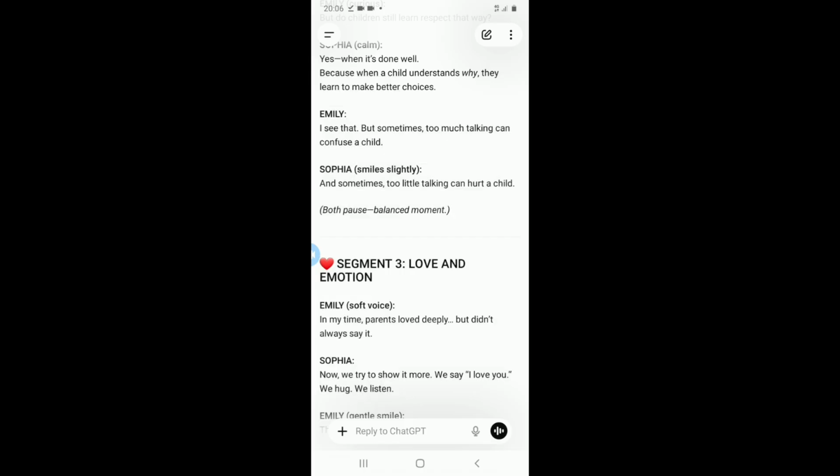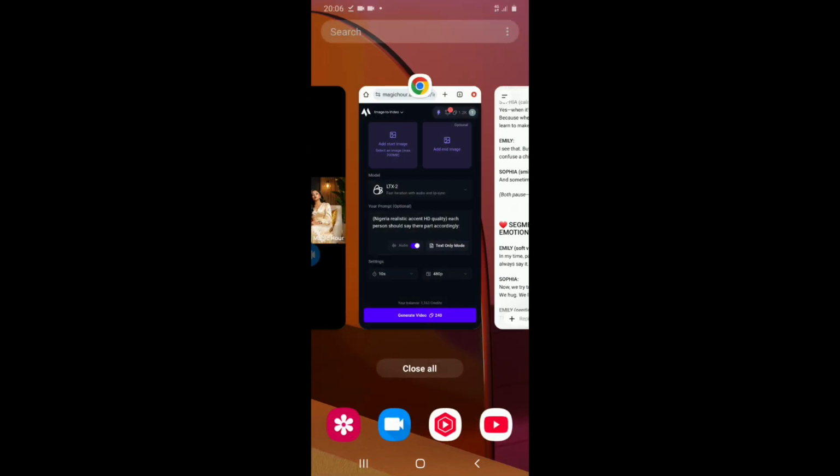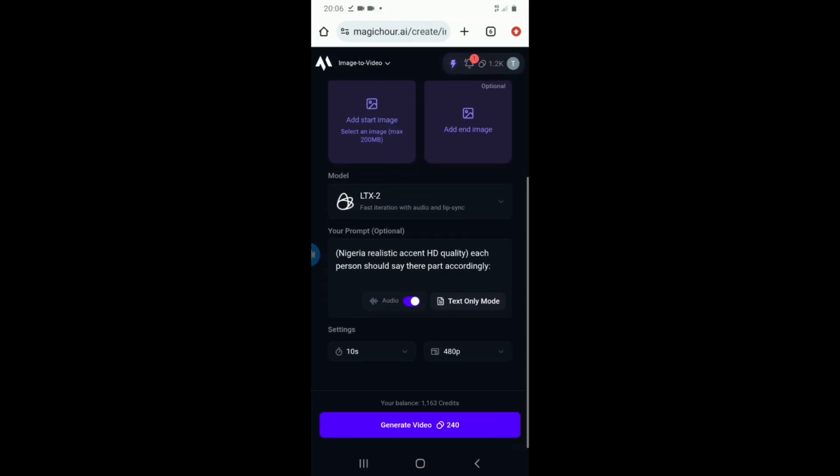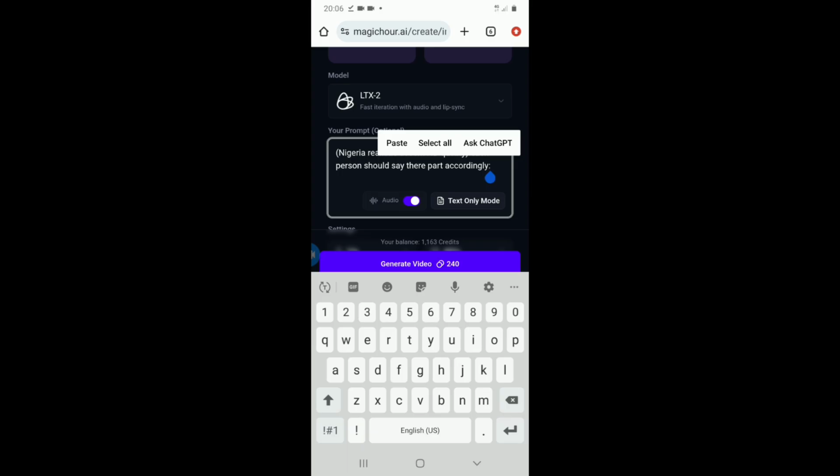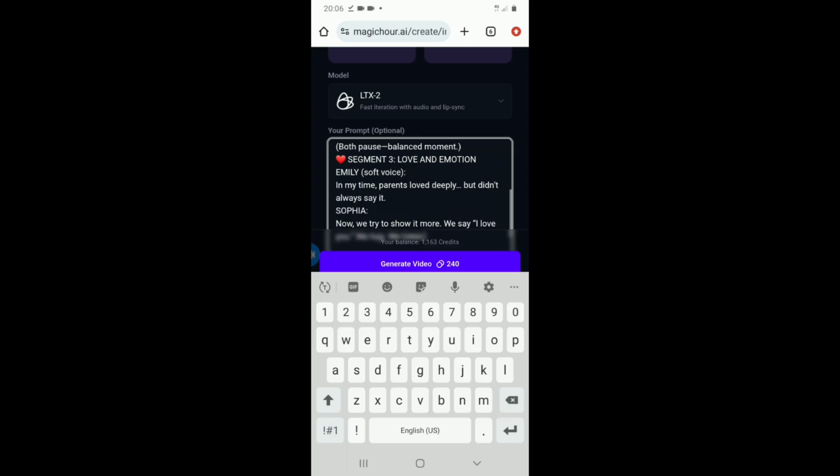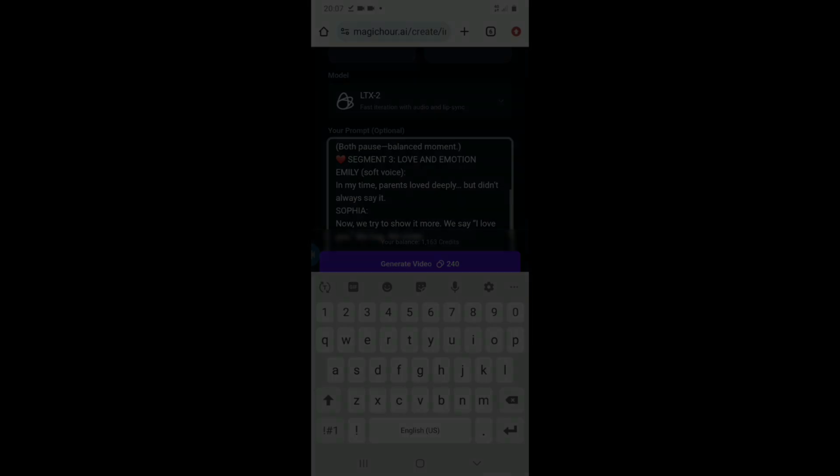Okay, now after copying this, I'm going to try to minimize. You minimize from here, then it's going to take me to this place. I'm going to go there. Now another thing I want to say, watch close: you're going to see that I added 2 dots to the end part of what I wrote before I paste my prompt. Failure to do this will make the image speak both what you wrote down on your own plus the one you pasted. Everything will be said by the image.